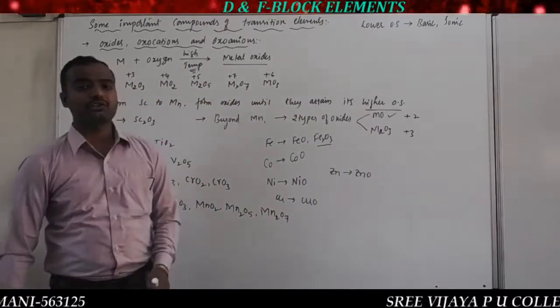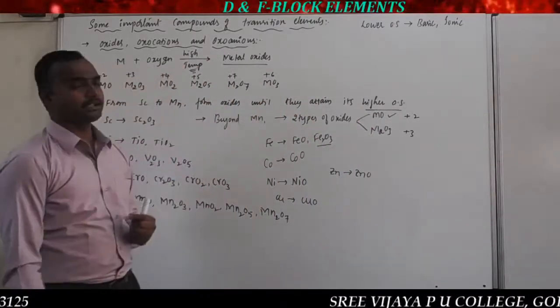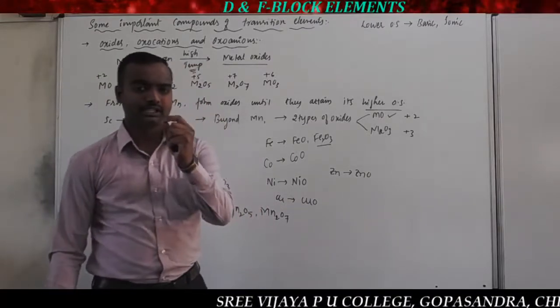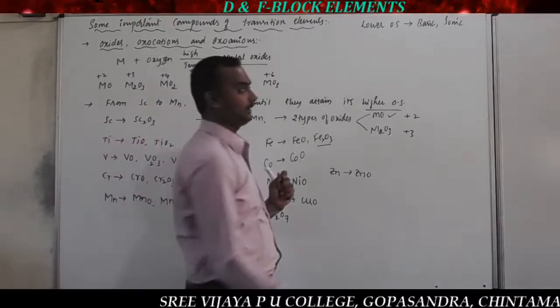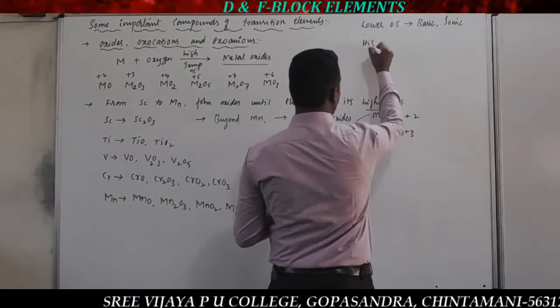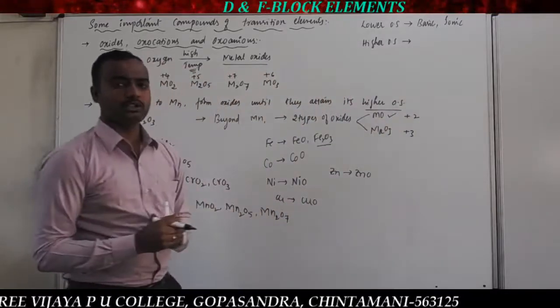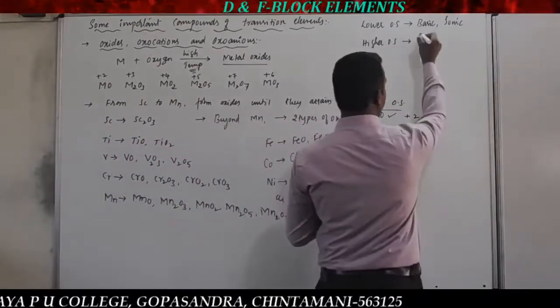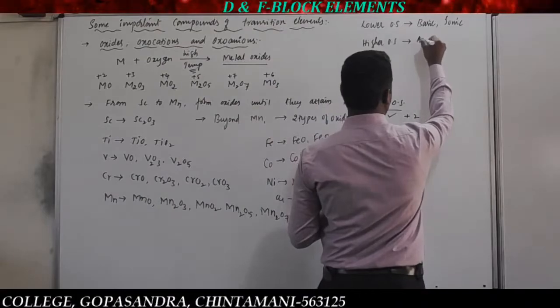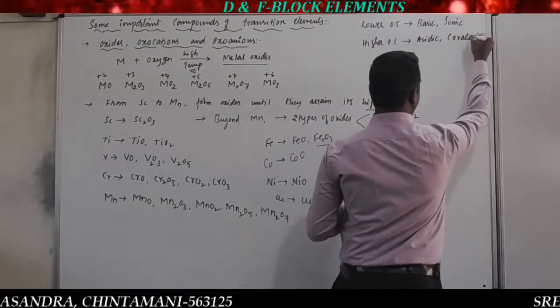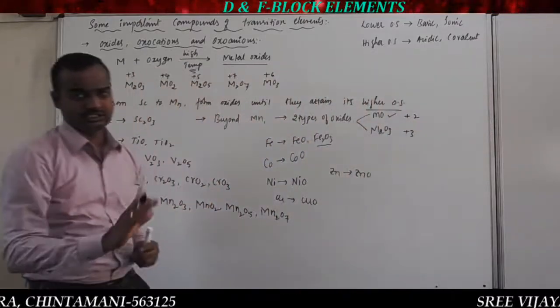So the lower oxidation state of the metal is basic in nature, forms ionic compounds, and is a very good reducing agent, nothing but reducing character. So if you take a single element and it is exhibiting a higher oxidation state, that is acidic in nature, going to form covalent compounds, and that is becoming a very good oxidizing agent.